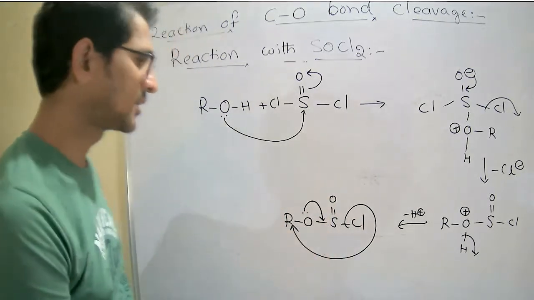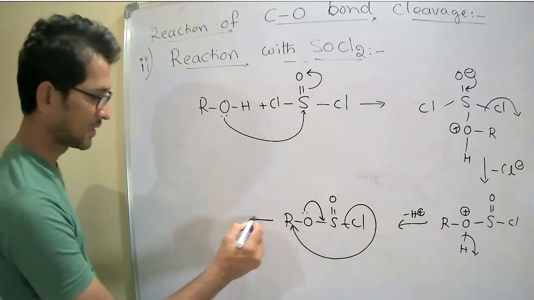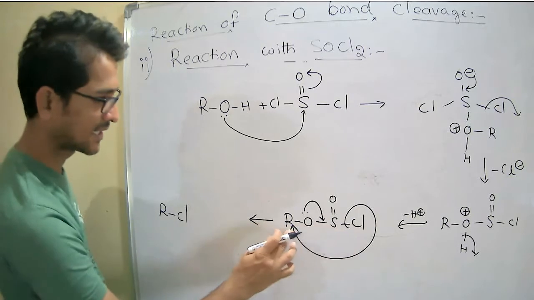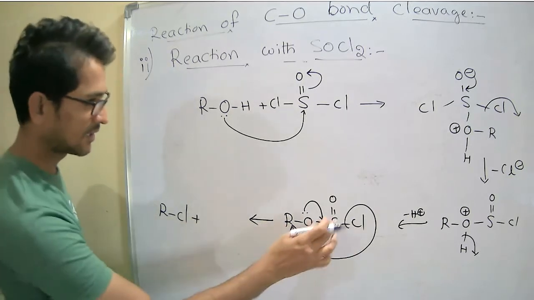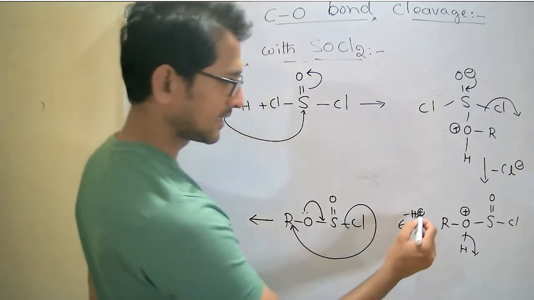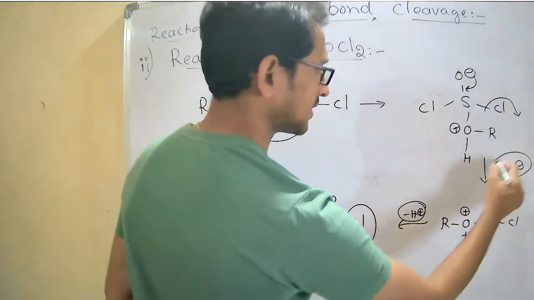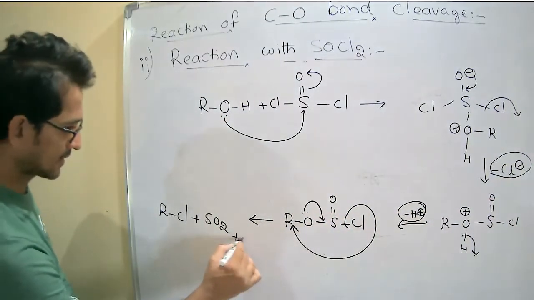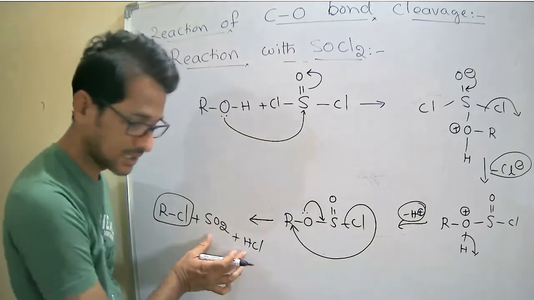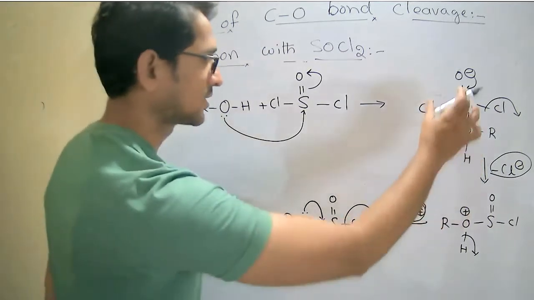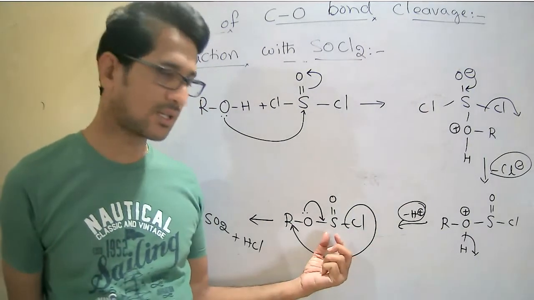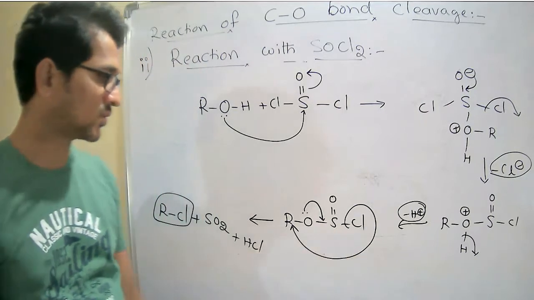It gives RCl, where the Cl attacks at this carbon, plus SO2 and Cl minus, H plus, that is HCl. So these are our desired product and the byproducts. This is the intramolecular nucleophilic substitution reaction, with rearrangement within the molecule.